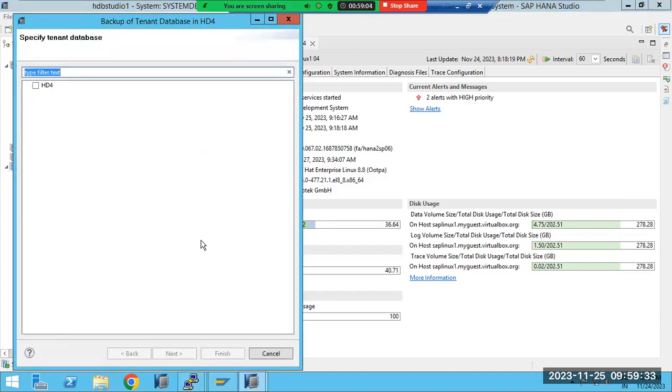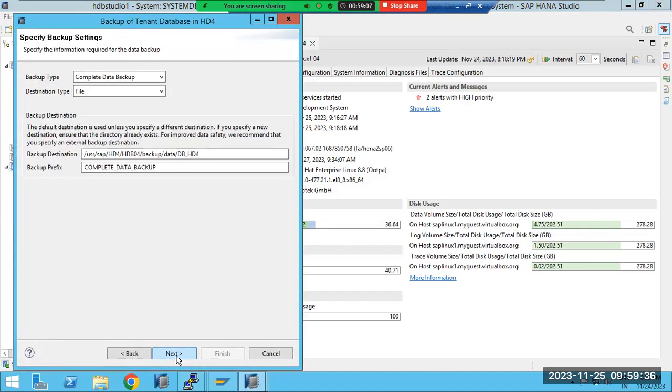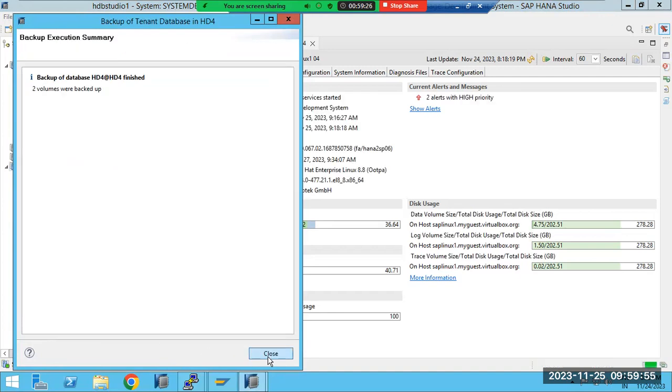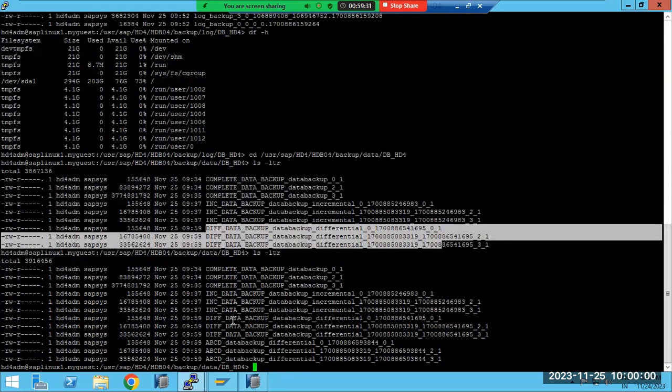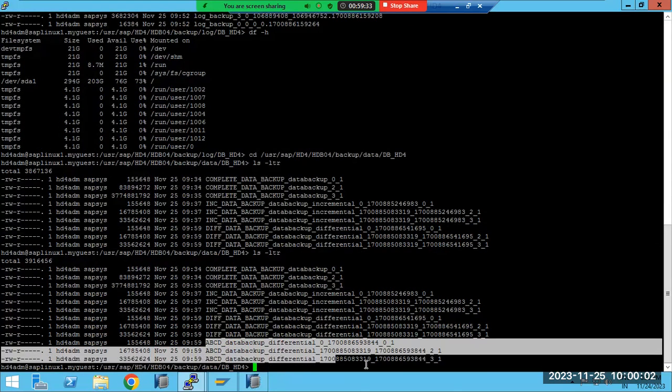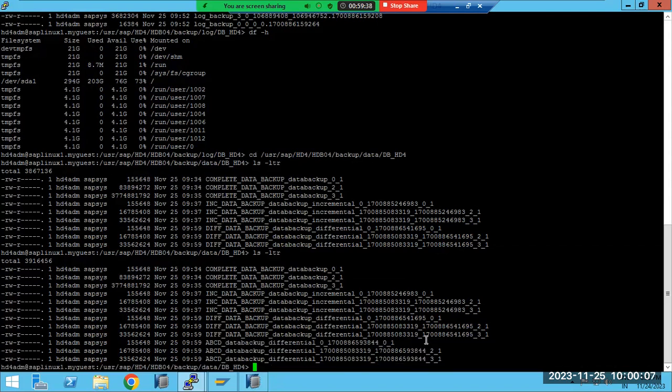I think while creating, we can change the backup prefix. So we can do that, that is also possible. Okay, complete backup. Differential we created and we have not changed it, right? Now you see, ABCD you created, then finish. Now just go to ls -ltr. See here, it has created ABCD now, right? Then how can we assume what this backup is for? So that is the reason.